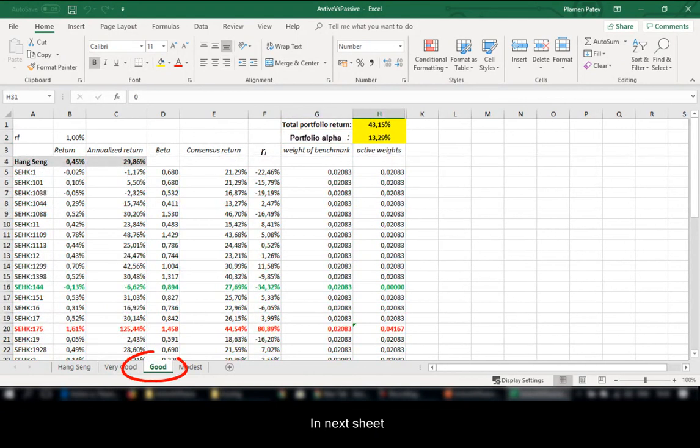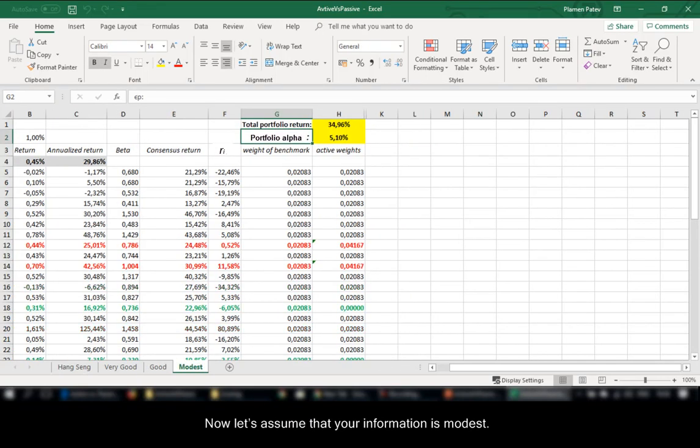In the next sheet, we assume that your information has been enough to forecast the stocks with the 5 best alphas and the stocks with the 5 worst alphas. For those with the best alpha, you double the weights. For those with the worst alpha, you invest 0 weight in your portfolio. And for all other stocks, the weights are the same as in the benchmark. The result in our portfolio is this, 13% more than the benchmark. Therefore, if your information is good, you can significantly increase your return. This could be a real situation, but still too good for real life.